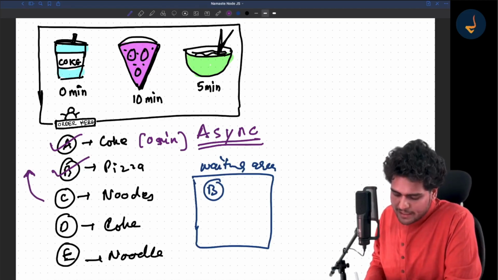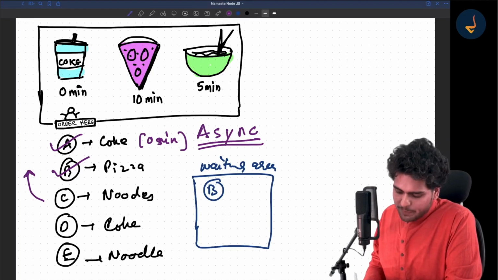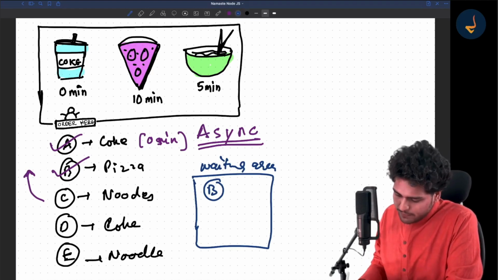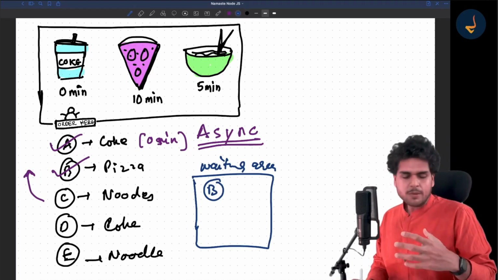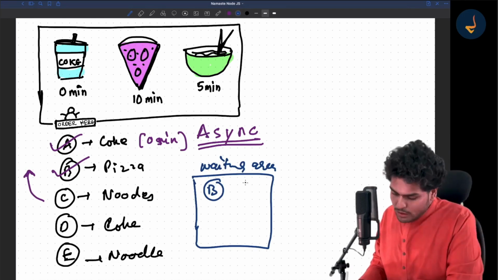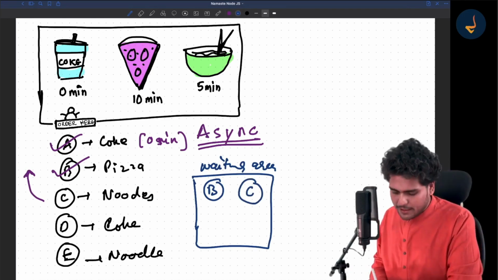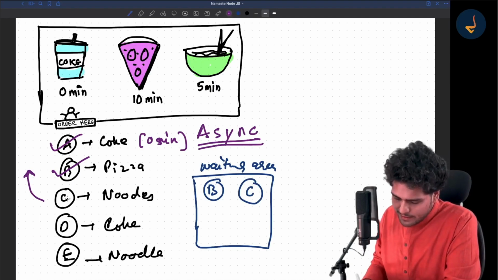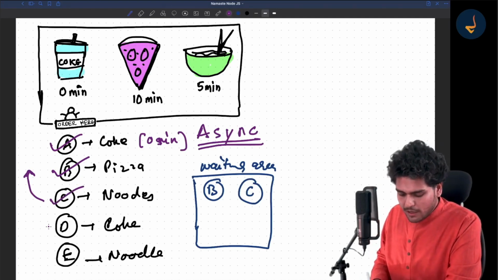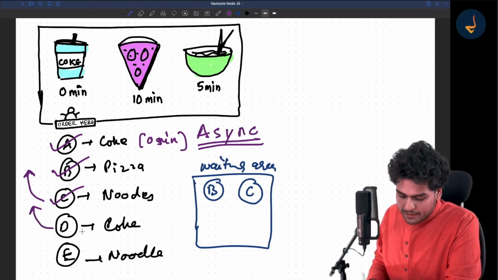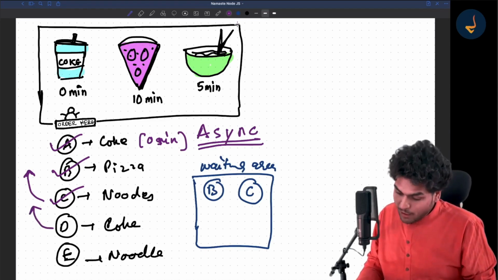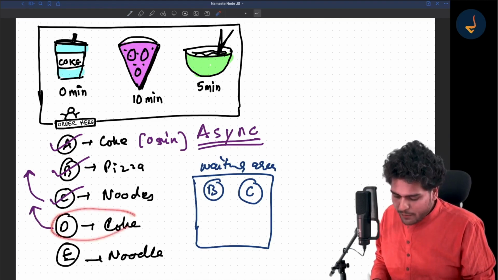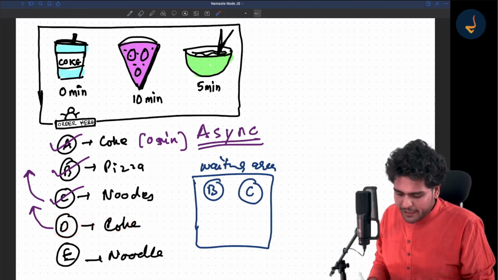Now person C has ordered noodles, and the noodles order is taken. Now person C will go and wait in the seating area. Now C is gone from the queue, so person D can go in the queue. Person D ordered Coke. Now his Coke can be fulfilled very quickly, right? He does not even have to wait.